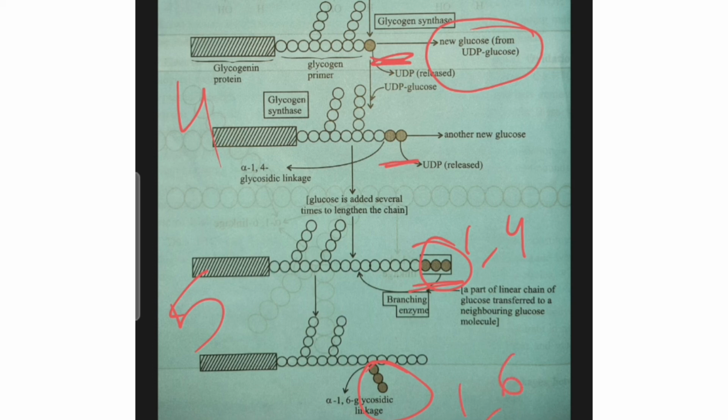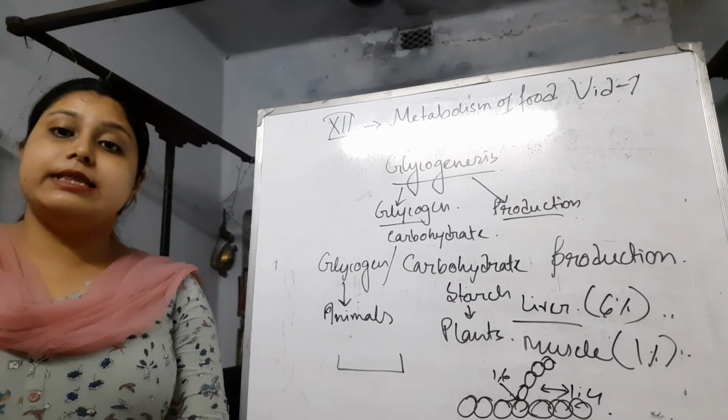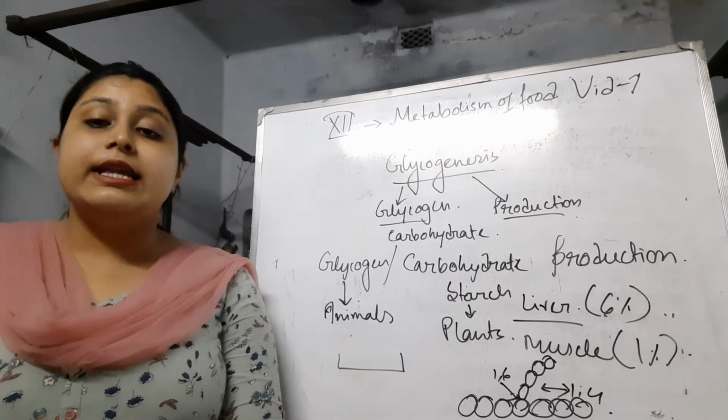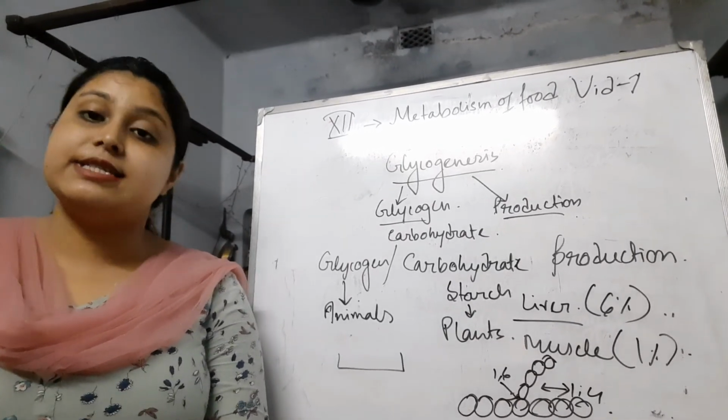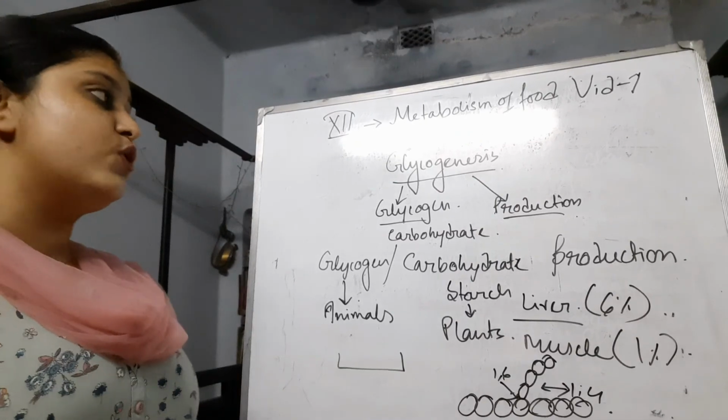So as long as excess glucose molecules are available, this process will go on and the glycogen molecule is formed. It is all about glycogen synthesis or glycogenesis. Students, I think you understood the reactions and the steps happening in glycogenesis.